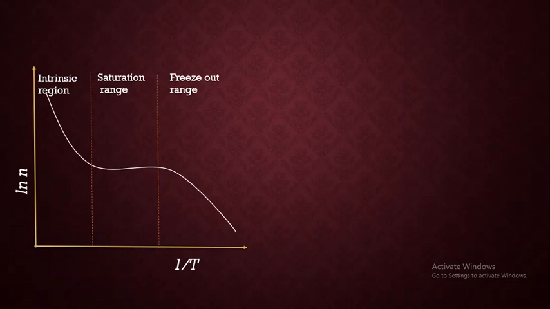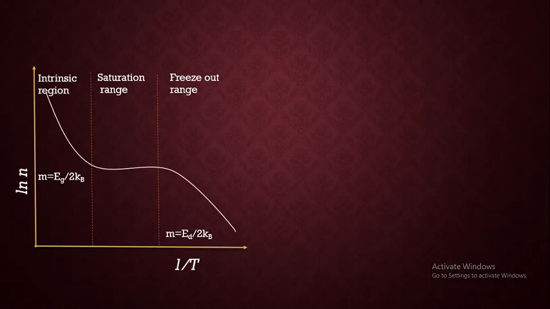The main thing you need to remember here is the slope of the two regions. In the saturation range, you have constancy, that is saturation we can observe. In the intrinsic region, the slope of the curve is Eg by 2 kb. And in the freeze out range, we have the slope as Ed by 2 kb. And we also know that Eg is greater than Ed. That's why the slope in the intrinsic region is greater than the slope in the freeze out region. So this is the difference that needs to be considered.